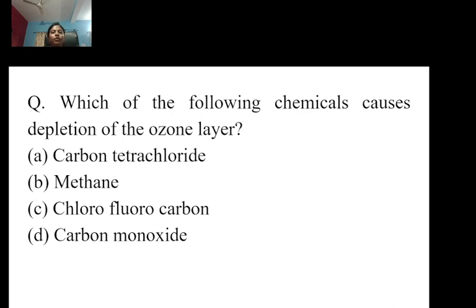Yes, you are right. It's chlorofluorocarbon. Yes, Neha, why have you said carbon tetrachloride? Do you have any doubt? If you have a doubt, then please ask, okay? Don't hesitate. Okay, by mistake, then no problem. So the main reason is chlorofluorocarbon makes the ozone layer depleted.